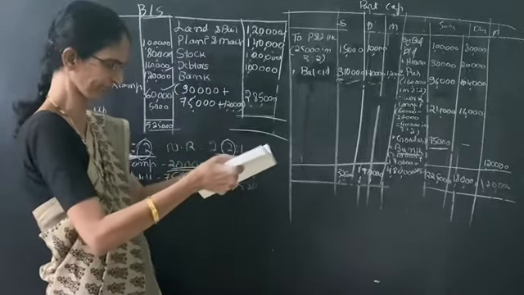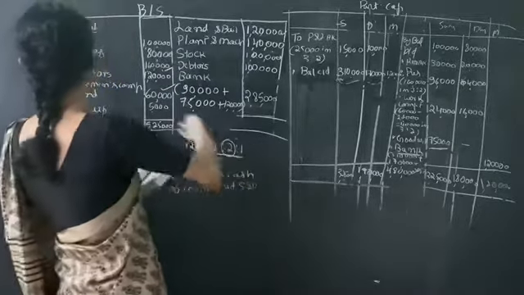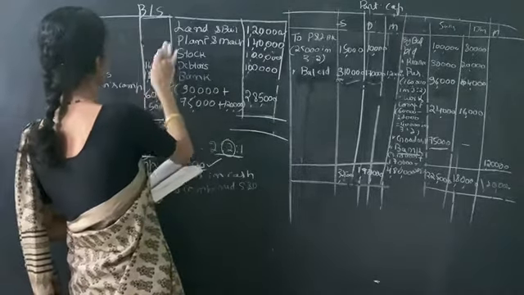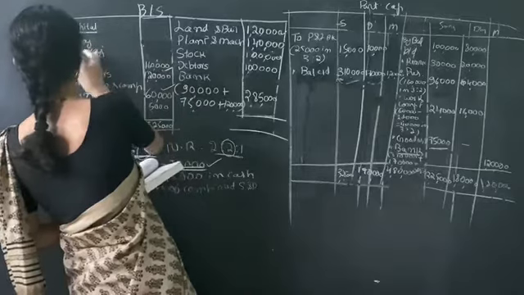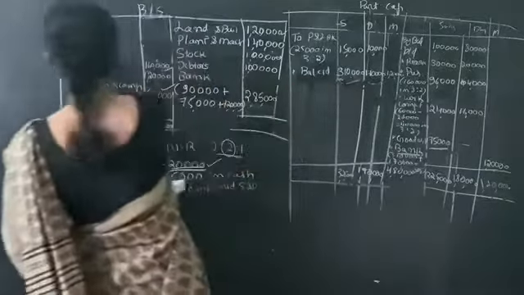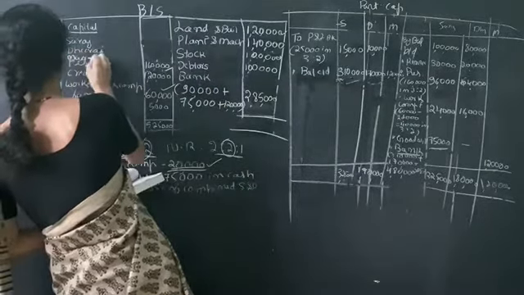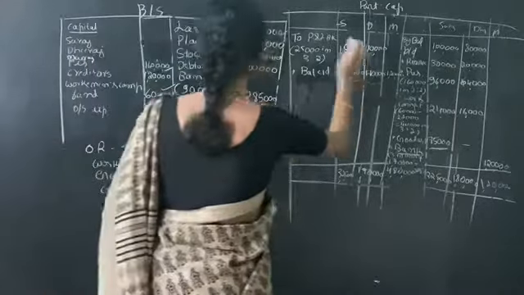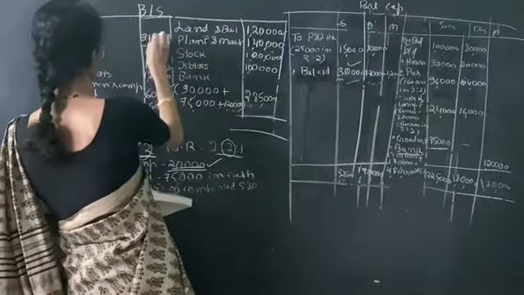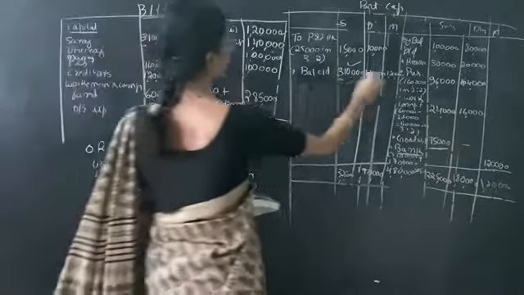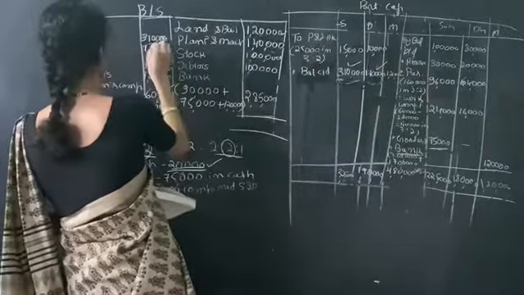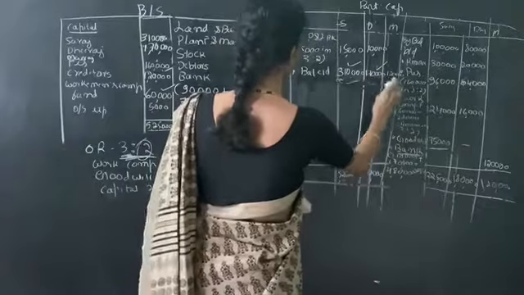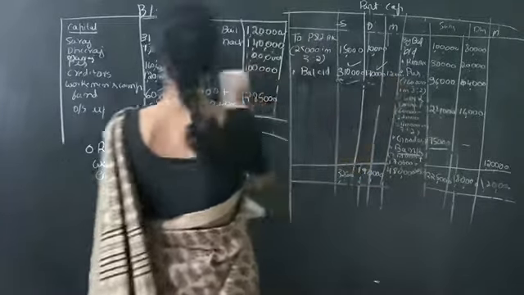Come to the liability side. Here capital will be changing. So instead of 1,80,000, we have to add the new partner also. New partner is Manoj. So the capital of Suraj is here, it is 3,10,000. Then capital of Dheeraj is this one, 1,70,000. And capital of Neeraj is here, it is 1,20,000.